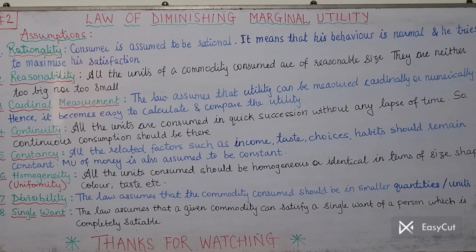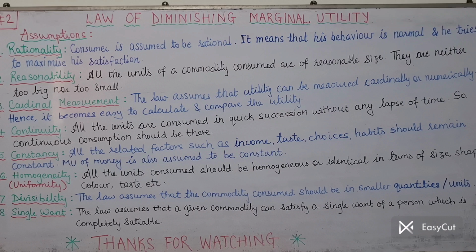Next, the seventh point is divisibility. This I already explained; you got it in connection with that, neither too big nor too small. Likewise, this law assumes that the commodity consumed should be in smaller quantities and units, so that all the units can be consumed. Whatever we are considering in the example, 6 units, 7 units, it is possible only when the commodity is divisible in smaller units. Hence the condition of divisibility is laid down.